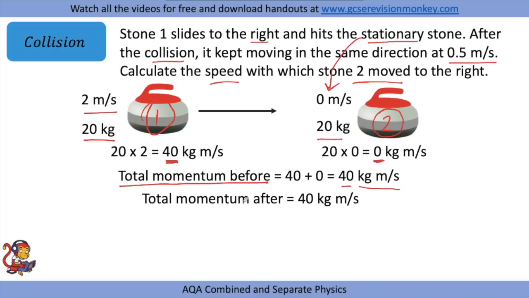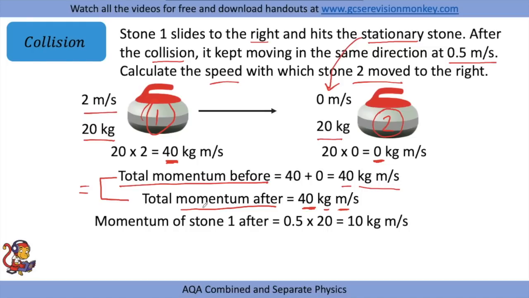So the total momentum after, because of conservation of momentum, must also equal 40 kilogram meters per second. That's not given to us, that's just through our knowledge of the conservation of momentum, that total momentum before is equal to total momentum after.